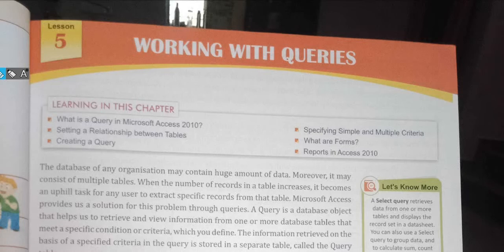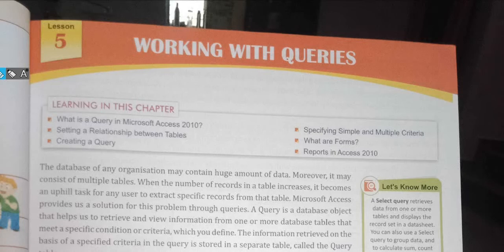Suppose in our school we have a database. We have taken the example of our school, right? In the database, the records of all the students, all the teachers, everything is there. Our school is divided into various departments: administrative department, accounts department, exam department.